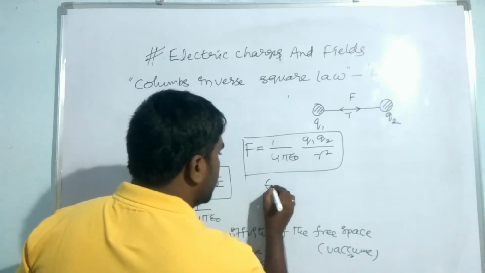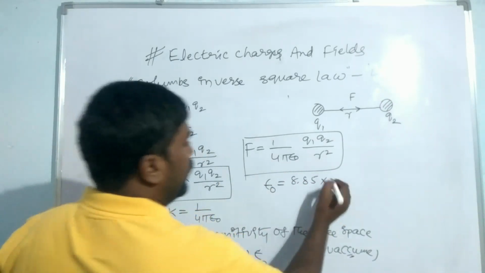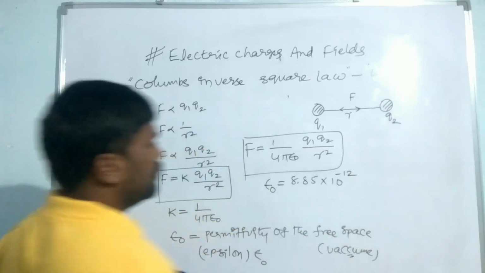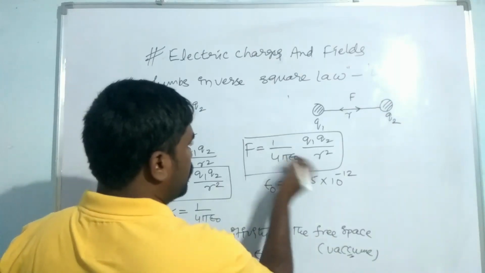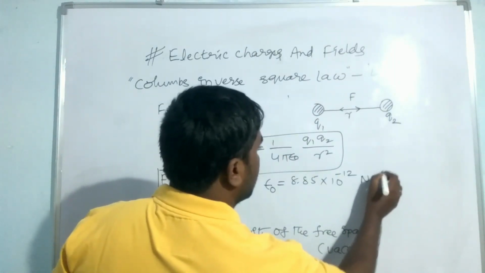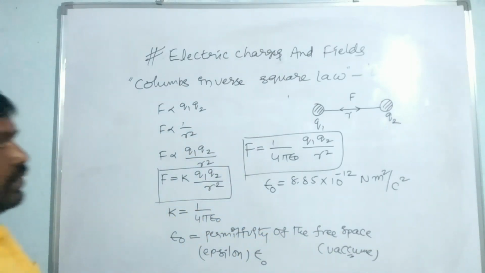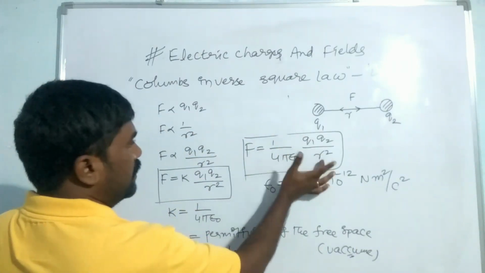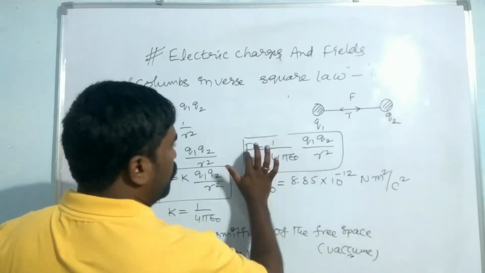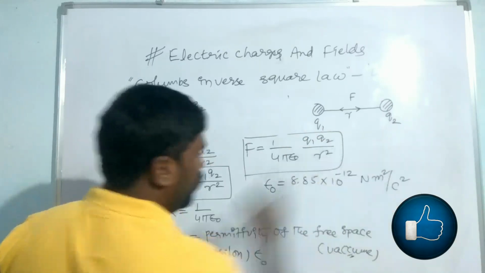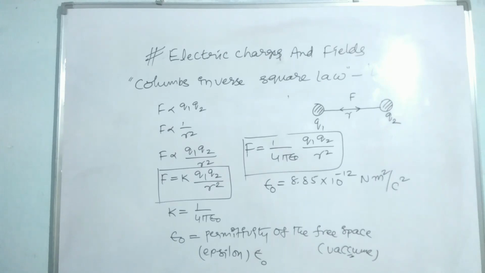Here epsilon naught is equal to 8.85 into 10 to the power minus 12 Newton meter square per Coulomb square. Rearranged, it is F R square by Q1 Q2. R is the distance in meters, force is in newtons, and charge is in Coulombs. So the unit is Newton meter square per Coulomb square. That is the epsilon naught value.